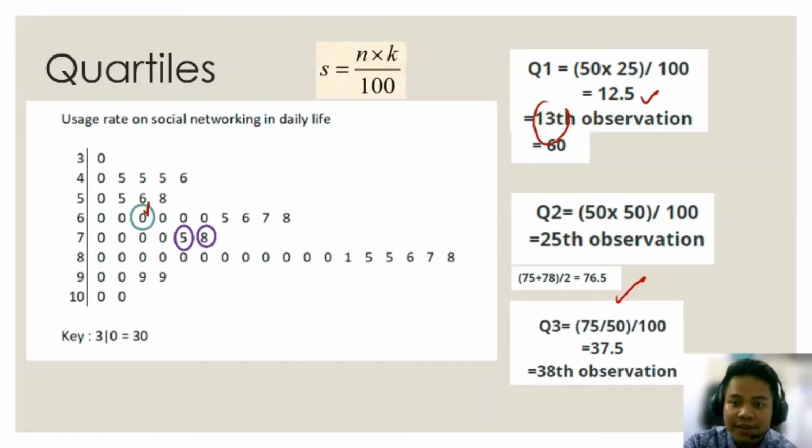And the last one, which is the third quartile, the answer is 37.5, which is not an integer, and we are going to look at the 38th observation, which is 80. So the third quartile is 80.